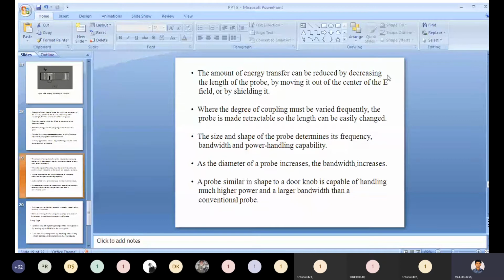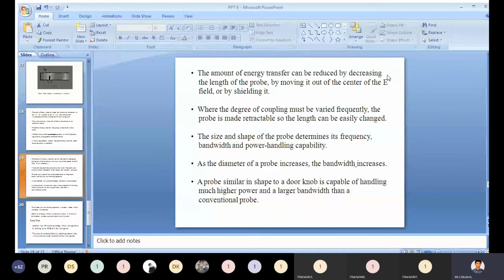The amount of energy transfer can be reduced by decreasing the length of the probe, by moving it out of the center of the E field.